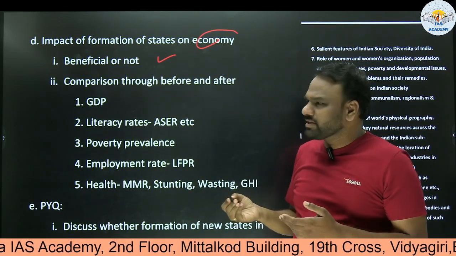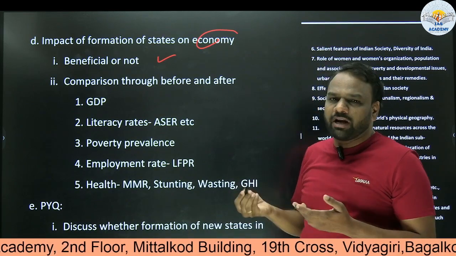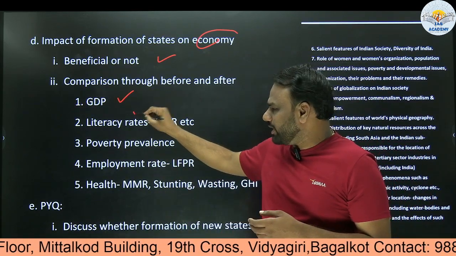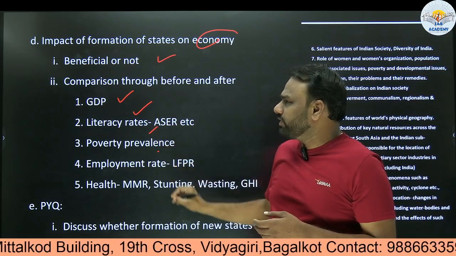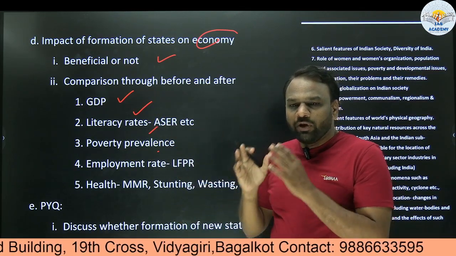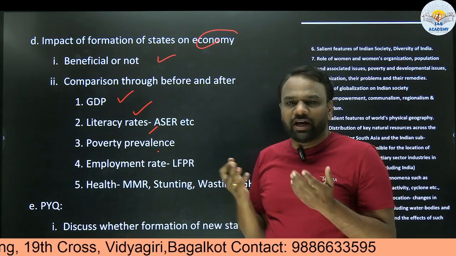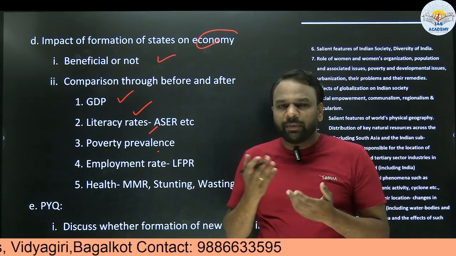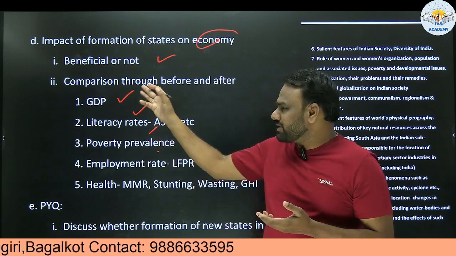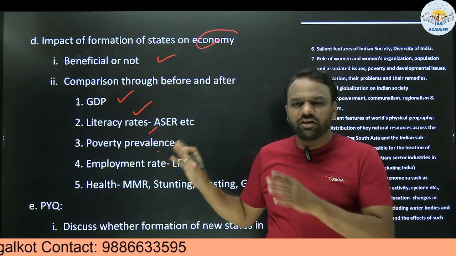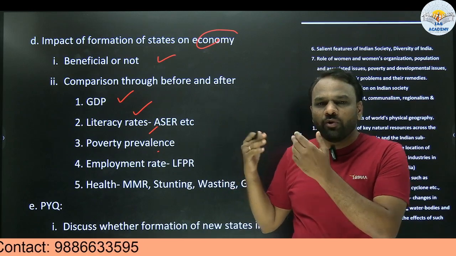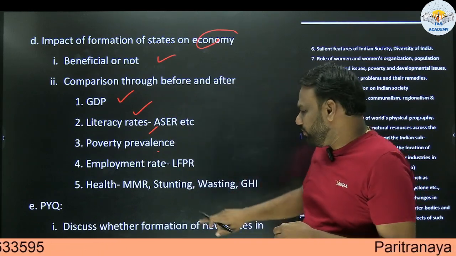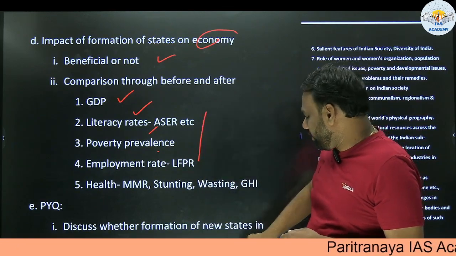When we are making a comparison, we'll be making it through various parameters. For example, it may be with respect to GDP, or literacy rates, poverty, etc. So again, it will give you an idea. When you are preparing with respect to reorganization, whether economically it has benefited or not, for comparison we require economic parameters, for example GDP and literacy rates. This should give us an idea as to how we are supposed to prepare our notes for post-independence consolidation and reorganization.